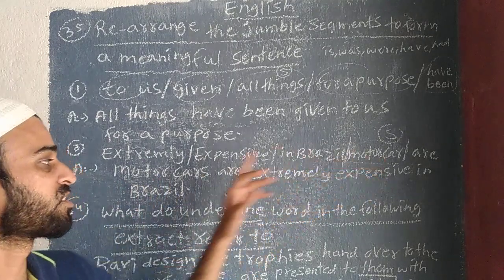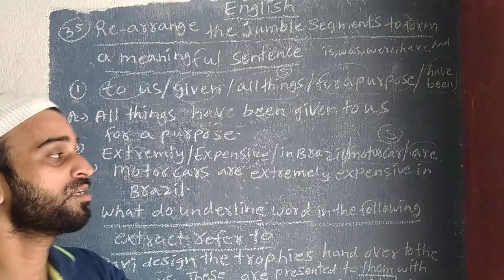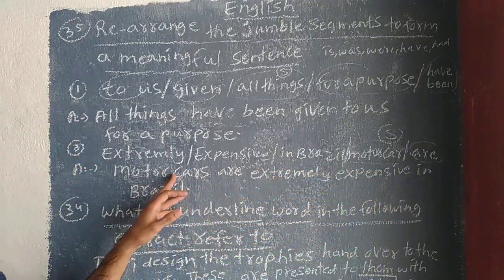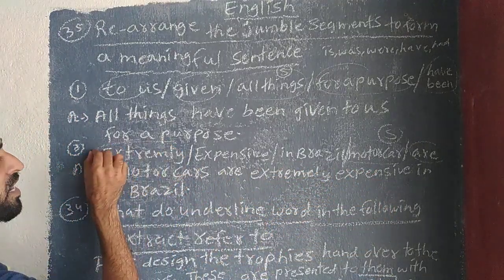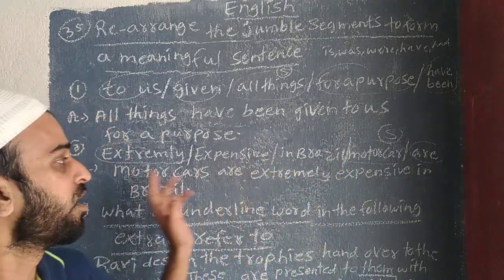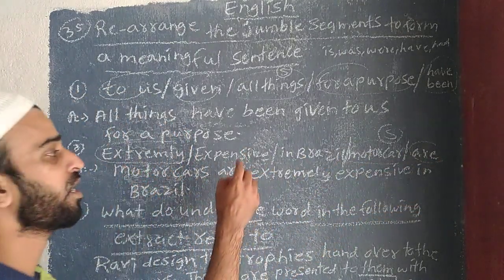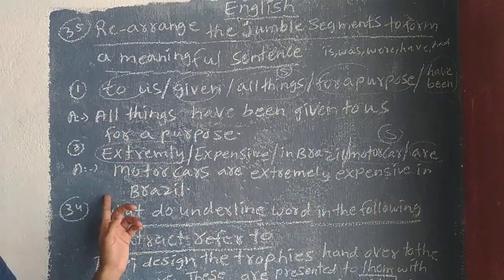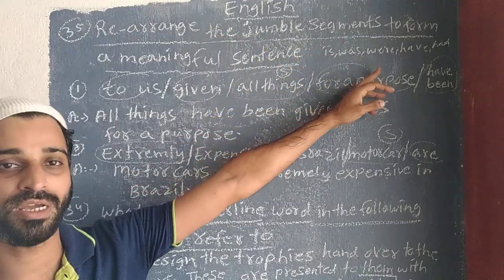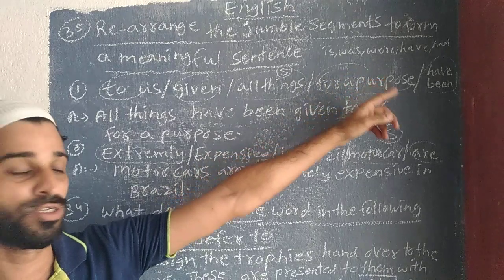Motor car is the first subject word. Here the given word is are, so: motor car are. Next, the predicate: extremely expensive in Brazil. The predicate we have to use last. Motor car are extremely expensive in Brazil. That is rearranging the jumbled segments. This is the 1 mark question they will ask you.